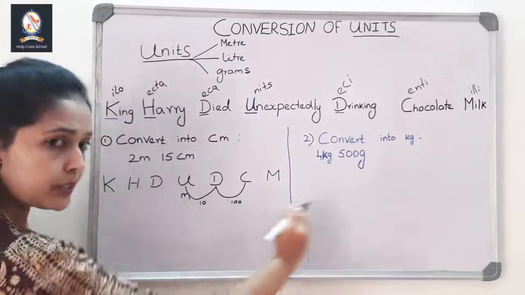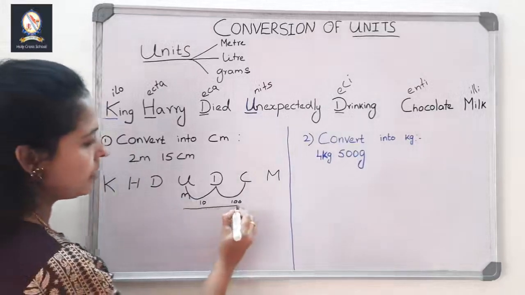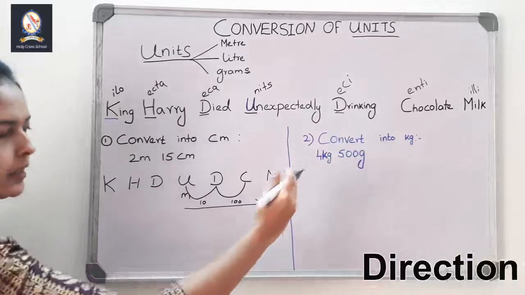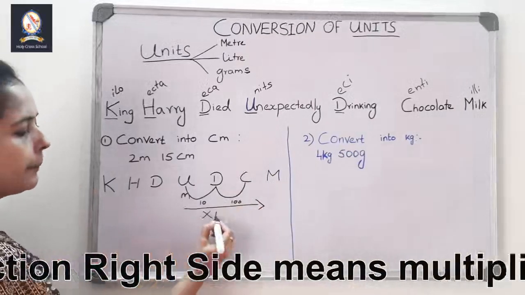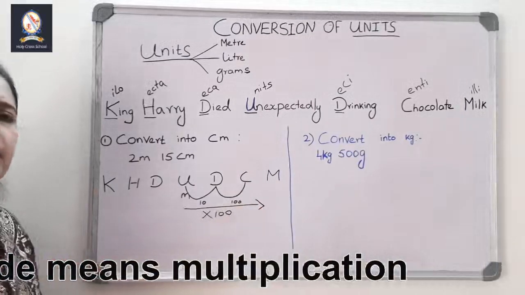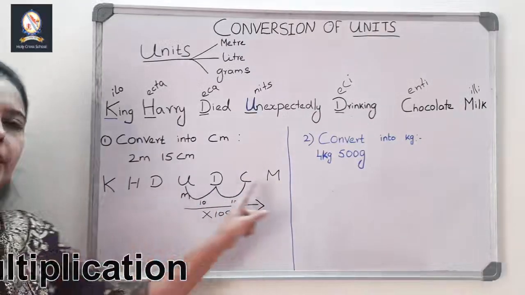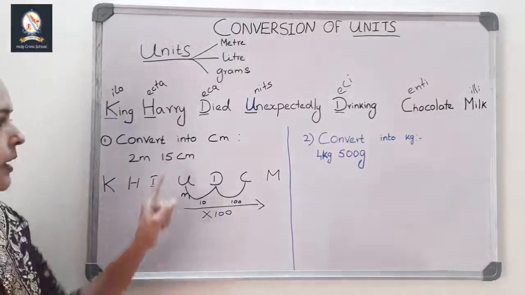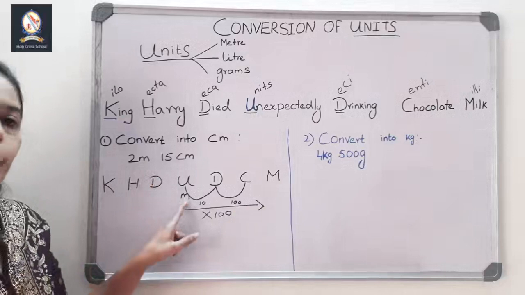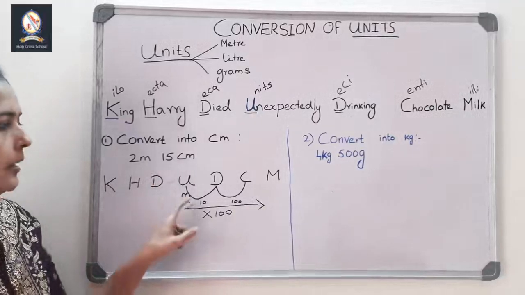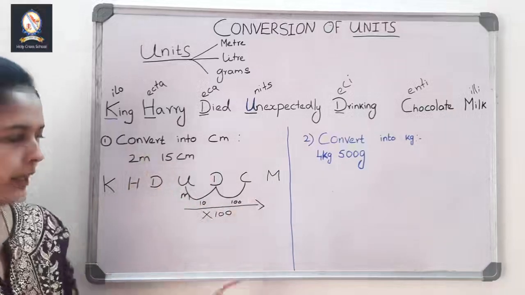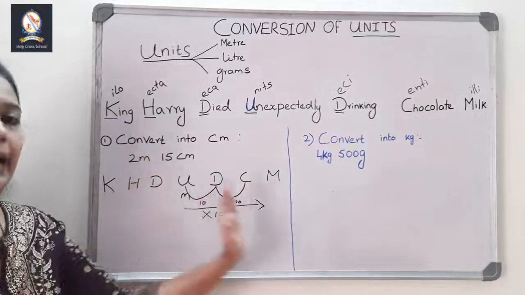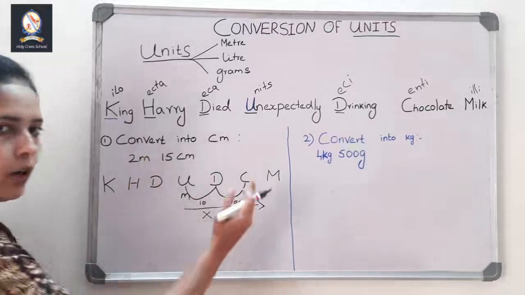We are moving towards the right-hand side. See? We are moving towards this side, right? So we are moving towards the right-hand side, so you should multiply it by 100. Got it? 3 steps. First, write the storyline. Then put the appropriate unit and see where you need to move for the conversion. Then you should look at the direction, right side or left-hand side.